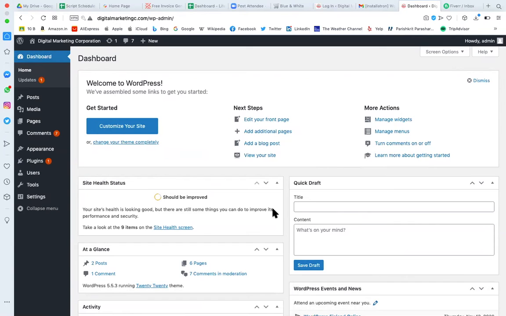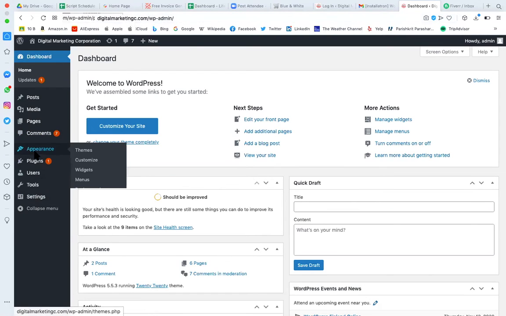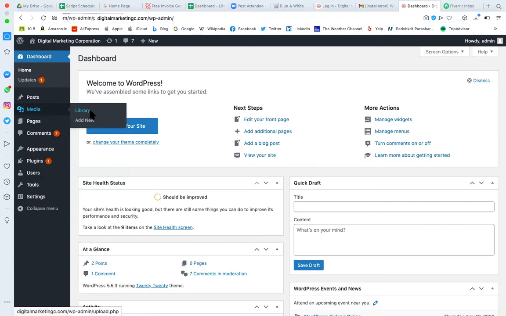So it's up to you whether you are uploading everything from the file manager and then connecting it on your website, or you have an interface to upload to your server from some other interface. Whatever we are doing here is getting stored on our server. I can go to the GoDaddy server, go to the file manager, find that folder named digital marketing, and within that find the media file and images folder, and within that find some particular image. So right now we have this interface, but ultimately we are working on the server.